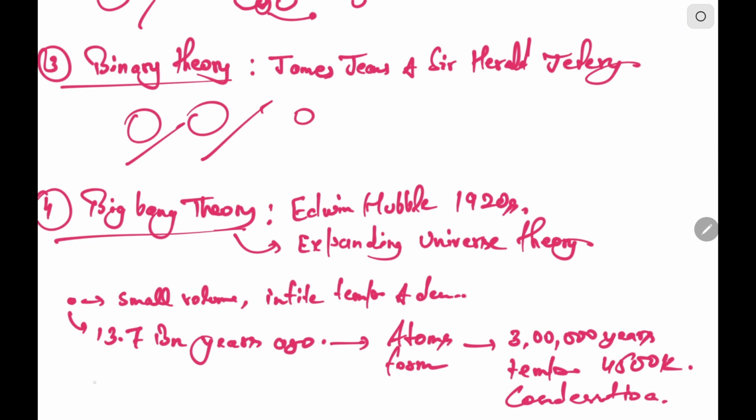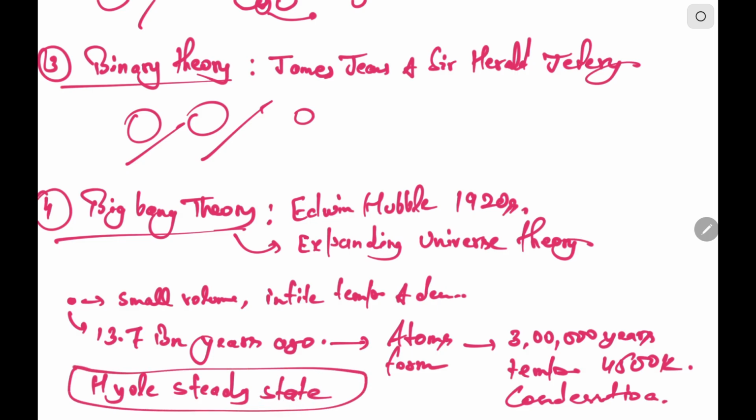There is also another theory which is known as Hoyle's concept of steady state, which is antithetical to this Big Bang theory, which says that universe is not expanding but it is in steady state. But this is majorly rejected by many geographers.